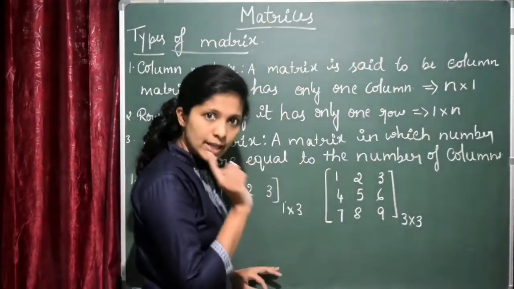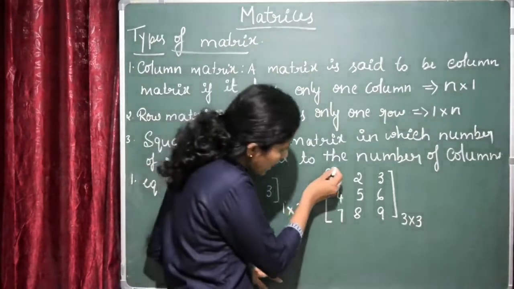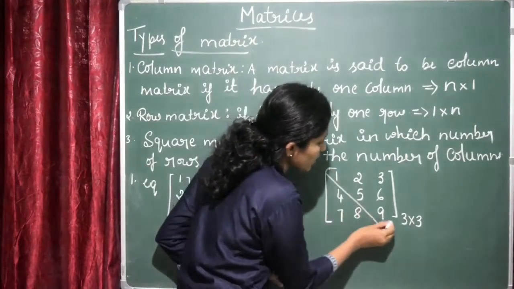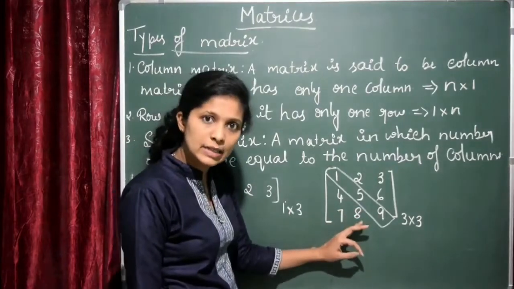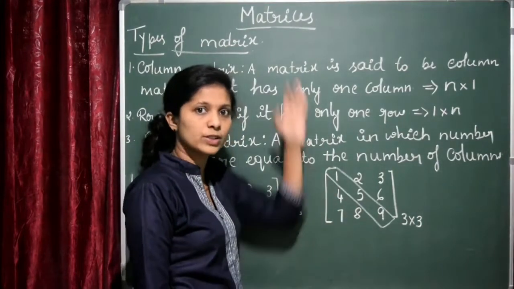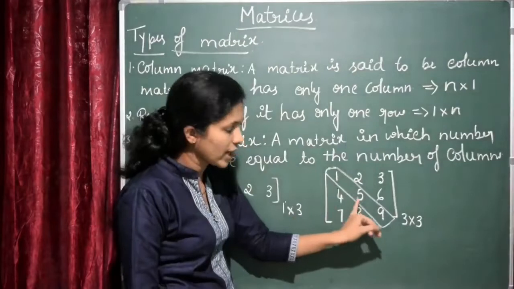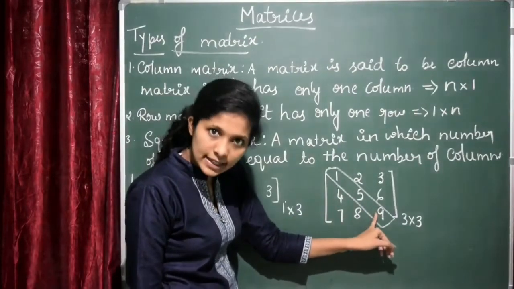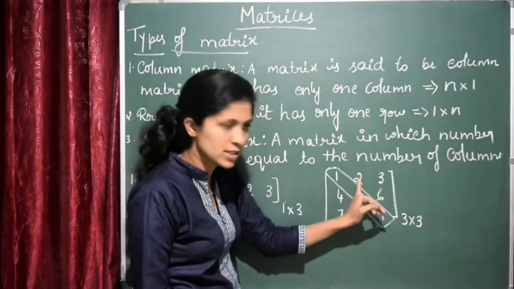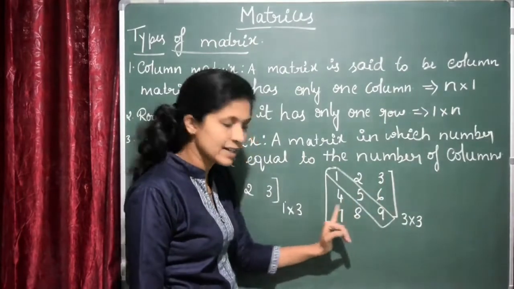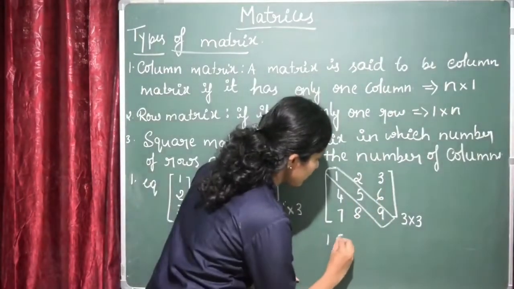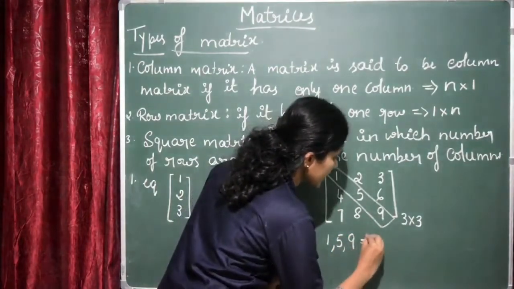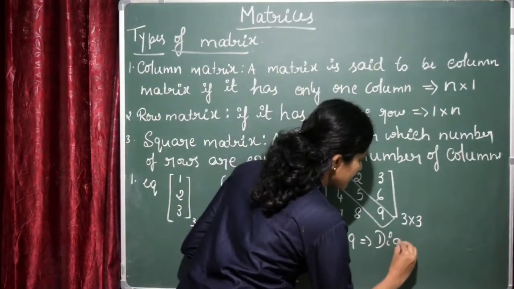Now, in this, the important things are these 1, 5 and 9. These are called the diagonal elements of a square matrix. We can find the diagonal elements only for the square matrix, not for the other ones. So, 1, 5, 9 are called the diagonal elements and the remaining elements, that is 2, 3, 6, 4, 8, 7, are called the non-diagonal elements.